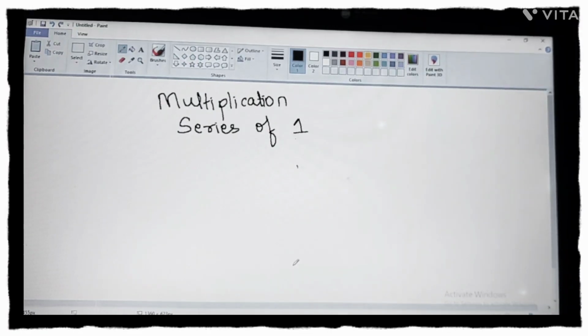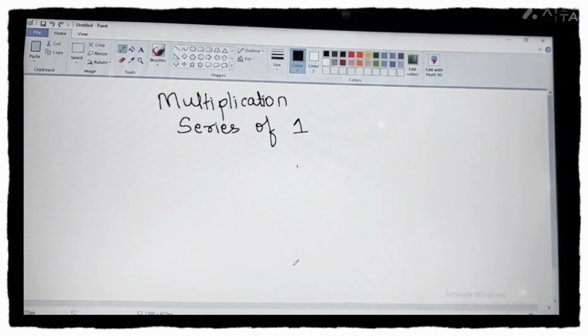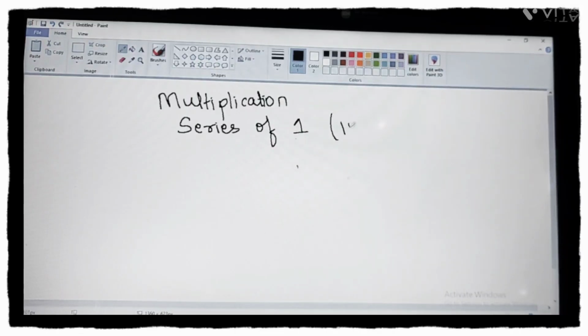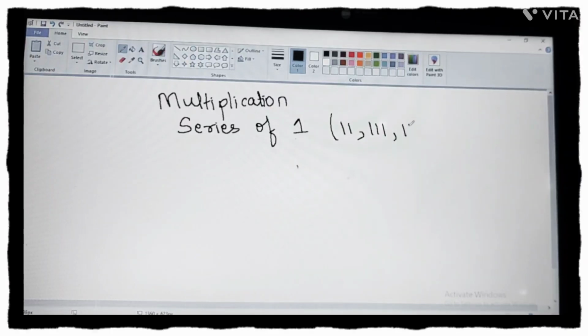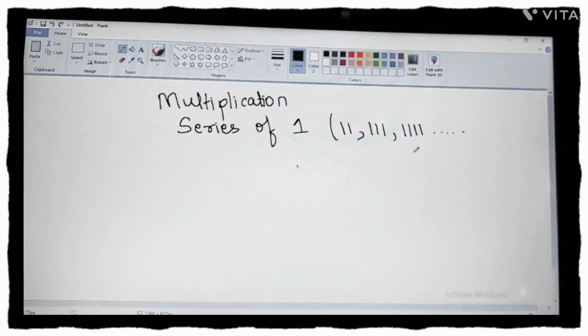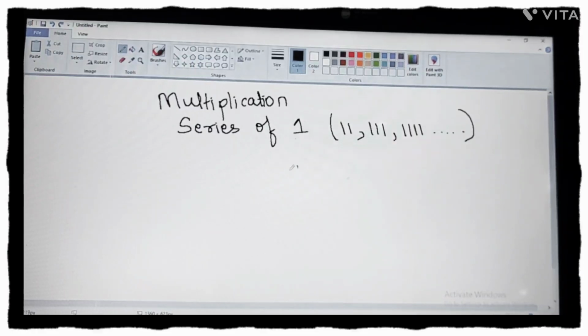Now let me make you understand what is the meaning of series of 1. Series of 1 means whenever a number you have to multiply with 11, 111, 1111 and so on, where the number is made of 1s, how you can multiply those numbers in an easy way. Now I'll show you two methods.